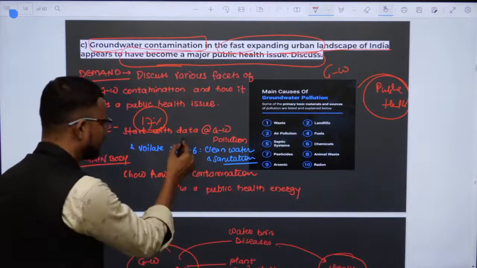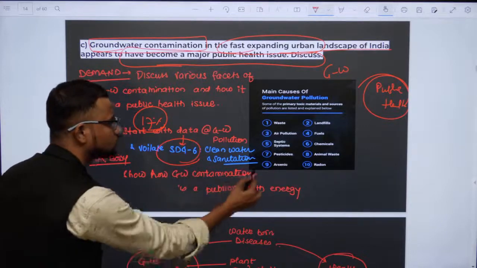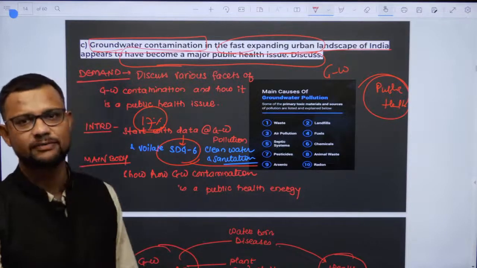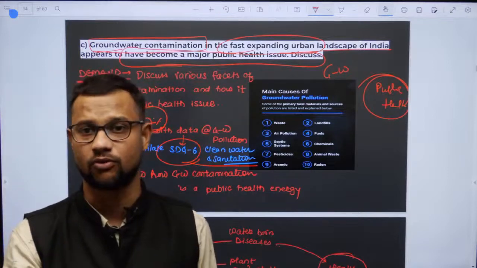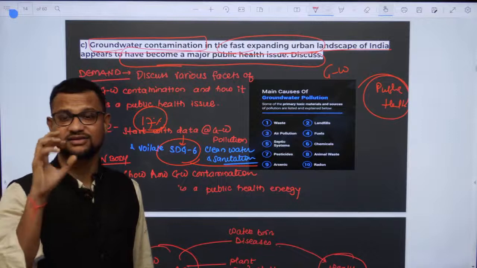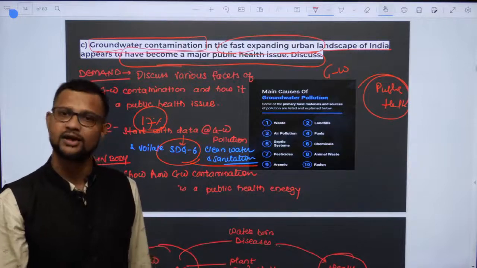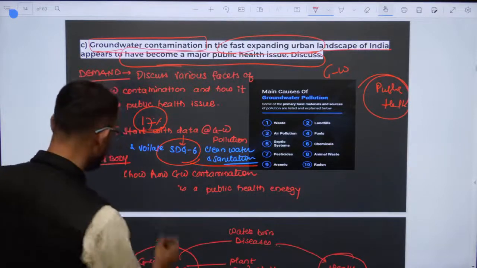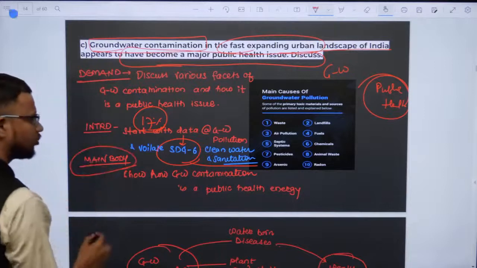Then after that, connect it with SDG. And this is what goes against the principle of SDG 6, where we want clean water, sanitation, and the sustainability of water resources. Yeah, you can connect it with this. Then main body. Main body is what?